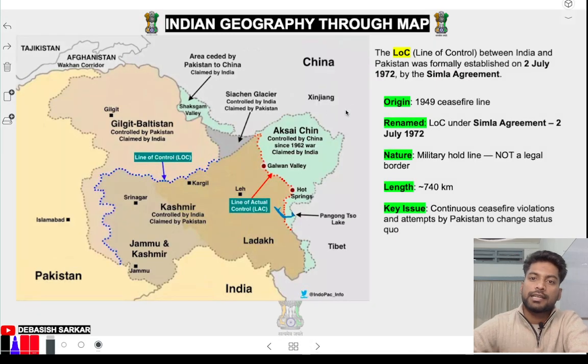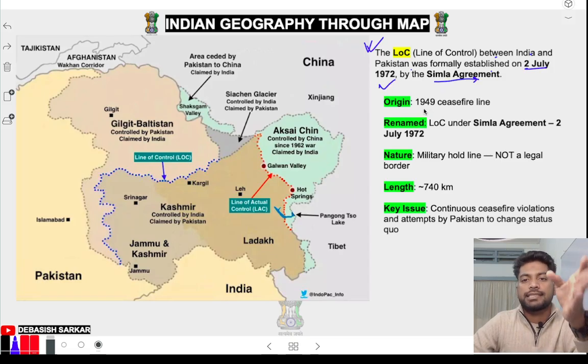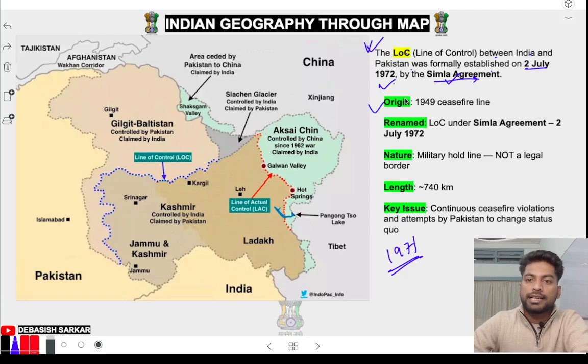Now see this one. Let's look at a little history of the LOC. LOC, the line of control between India and Pakistan, was formally established on 2nd July 1972 by the Simla Agreement. In 1971 we had a war with Pakistan because we liberated Bangladesh from Pakistan. After that we had an agreement called the Simla Agreement. By that time the LOC was formally established. Okay, but where did its origin come from?